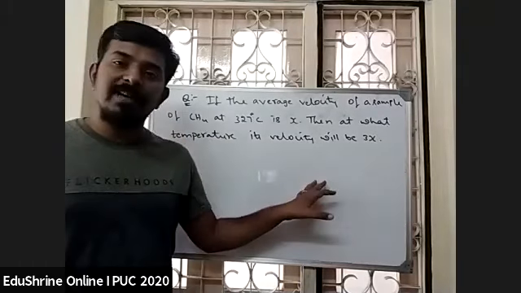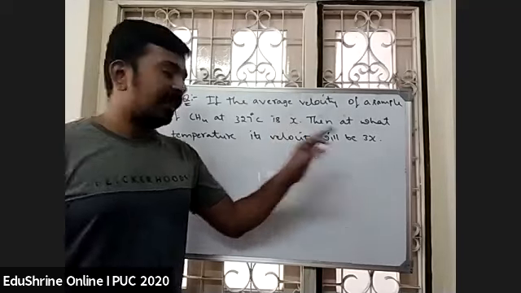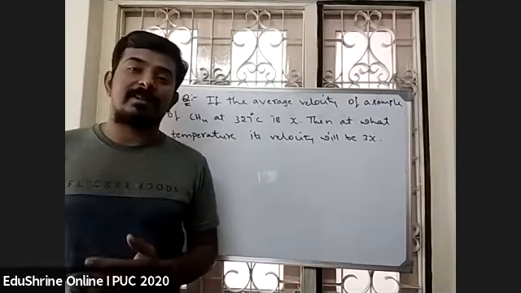So the same sample of gas at 327 degrees centigrade has velocity x. Then at what temperature will the velocity be 3x? That is the question.